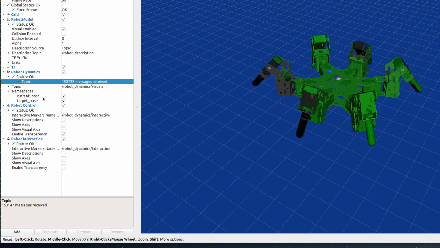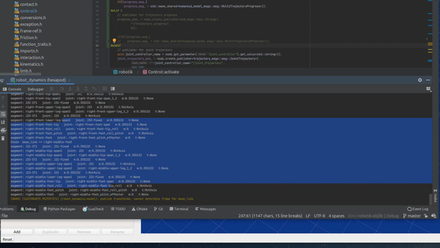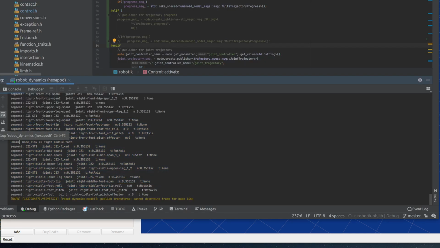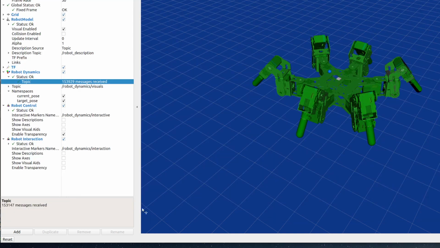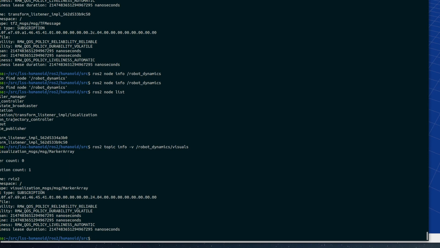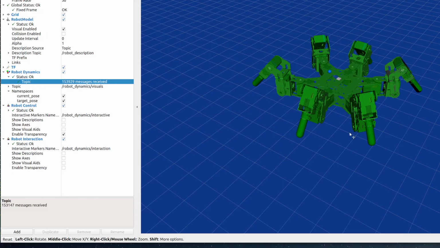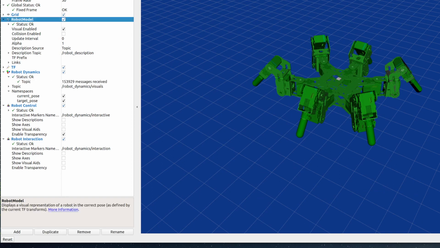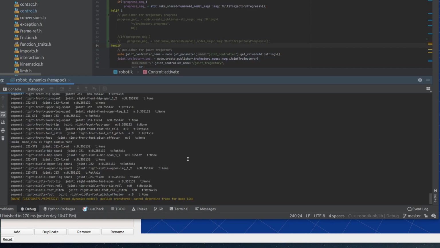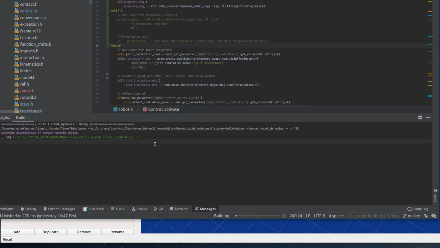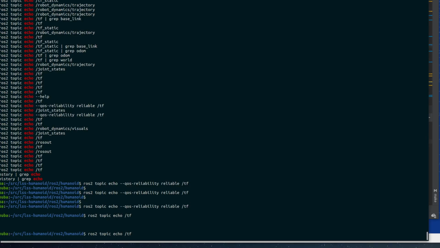Now, if I stop this node, then the messages have stopped indeed. Over here in TF again, nothing's been published on this topic, but somehow the state of everything over here has been fine. So even the TF topic, as far as the robot model, is getting its updates. If I run this node, then we're going to start seeing data over here.